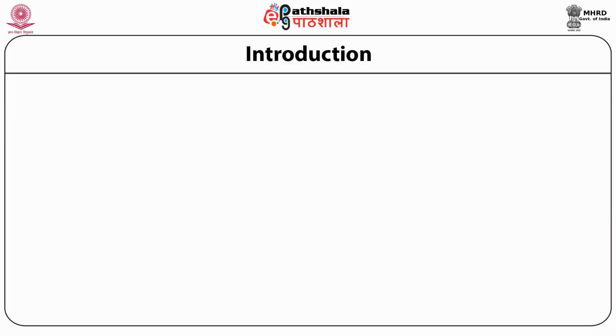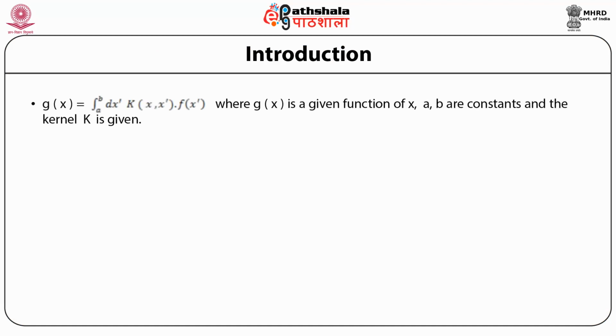A homogeneous integral equation for the unknown function f(x) is given by g(x) is equal to the integral over dx prime from a to b of the product of two functions, k, which is a function of x and x prime, and f of x prime.